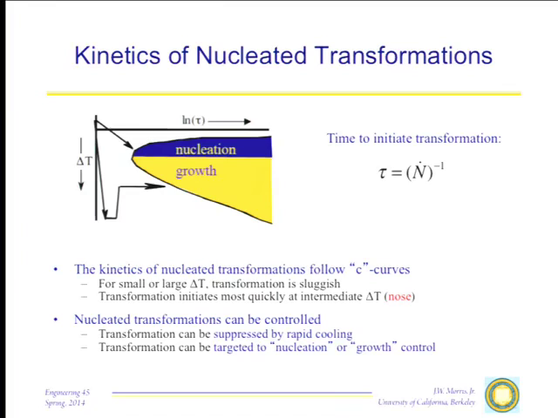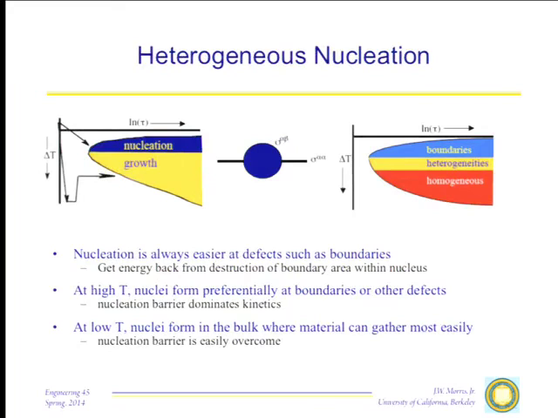That has an important effect. And that important effect is that we can not only control the temperature at which a nucleated transformation happens, in many systems we can suppress it entirely by just cooling quickly enough that we get past the nose of that curve. So the kinetics of nucleated transformations follow these kinds of C curves, and it follows that nucleated transformation can be controlled. Well, let me just say because it's important later.